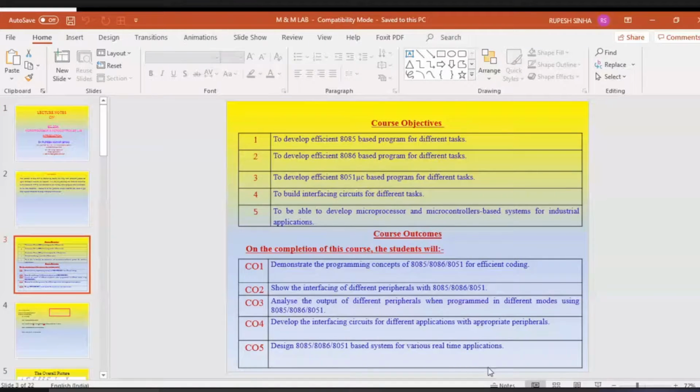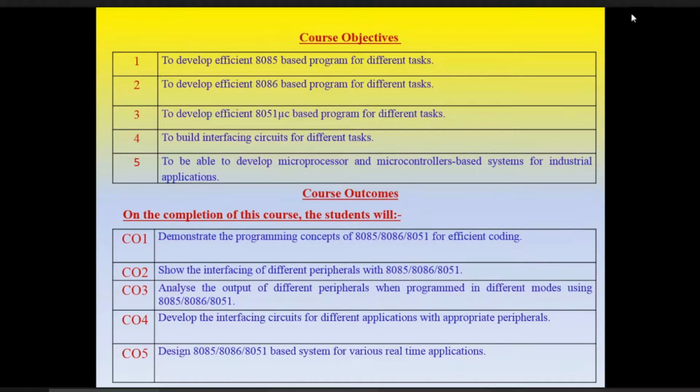This thing you have to also know. I'm sharing. The PPT is visible.